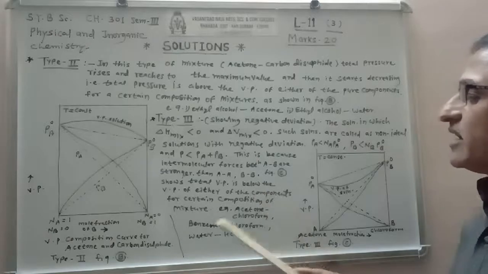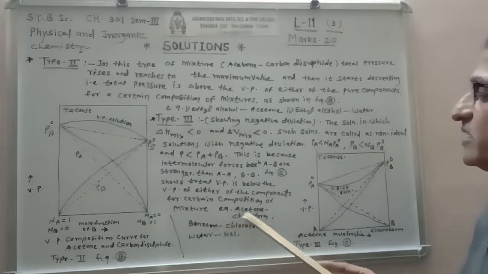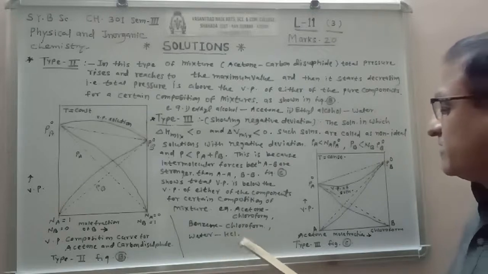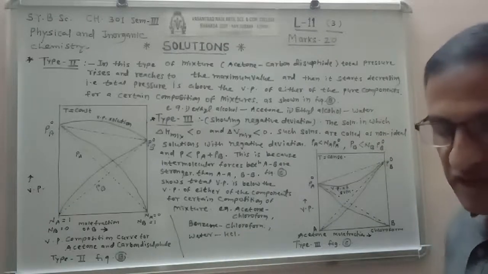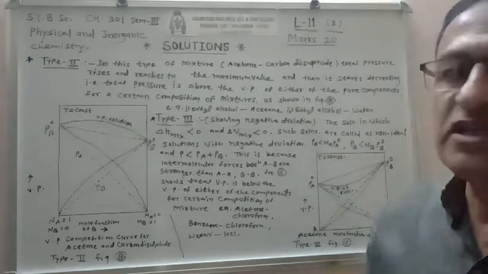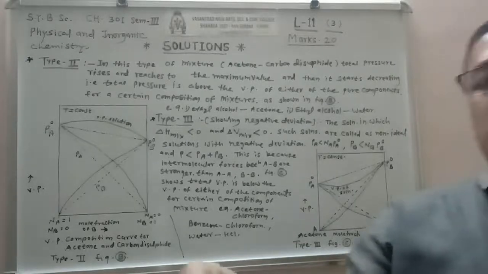Examples are mixtures like acetone and chloroform, benzene and chloroform, water and HCl. These show type 3. In this way we have discussed all three types for the non-ideal systems: type 1, type 2, type 3.